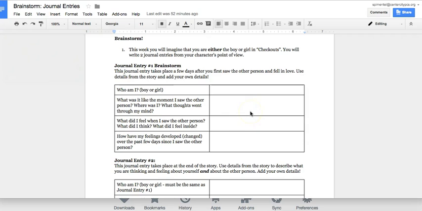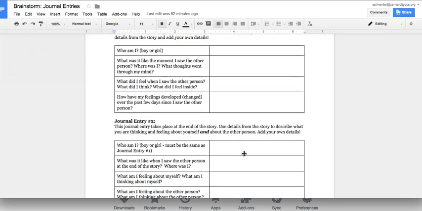Then you're just going to be brainstorming. What was it like the minute I saw this other person? Where was I? What were some thoughts that went through my mind? How have my feelings changed? What's important to keep in mind here is that this journal entry is just a few days after you first saw the other person and fell in love. So you're going to be brainstorming about that right here.